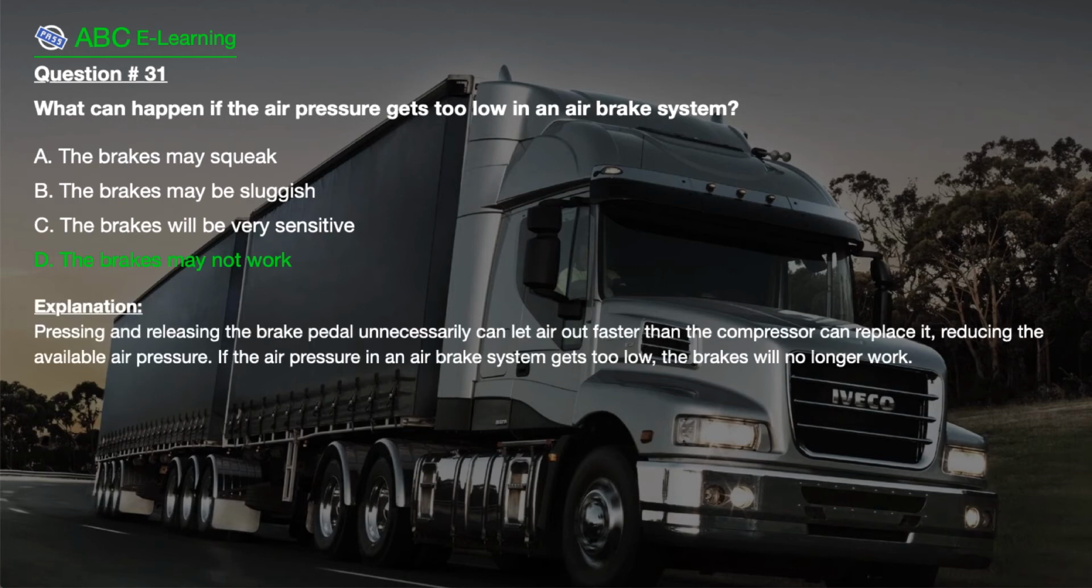The correct answer is D. The brakes may not work. Explanation. Pressing and releasing the brake pedal unnecessarily can let air out faster than the compressor can replace it, reducing the available air pressure. If the air pressure in an air brake system gets too low, the brakes will no longer work.